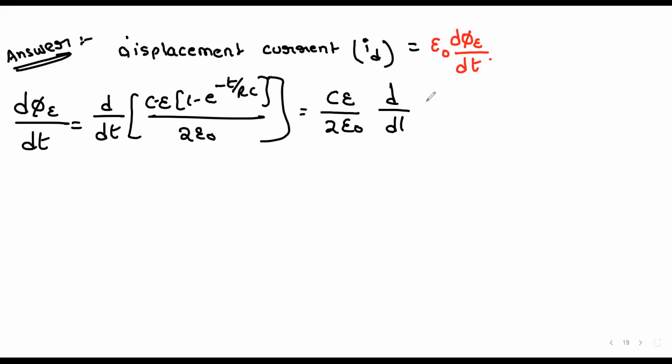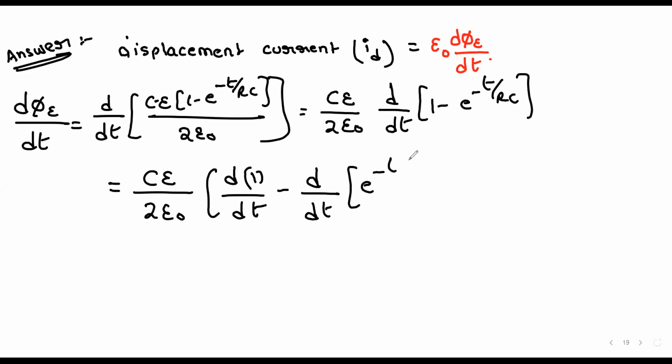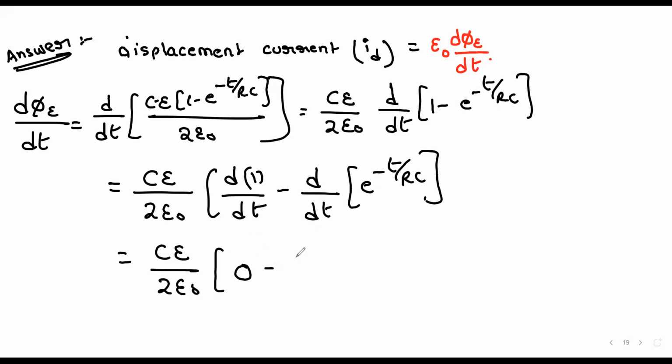We have to differentiate 1 minus e power minus t by RC. So we get CE by 2 epsilon naught into d/dt of 1 minus d/dt of e power minus t by RC. I get CE by 2 epsilon naught into 0 minus into minus e power minus t by RC into 1 by RC, right?